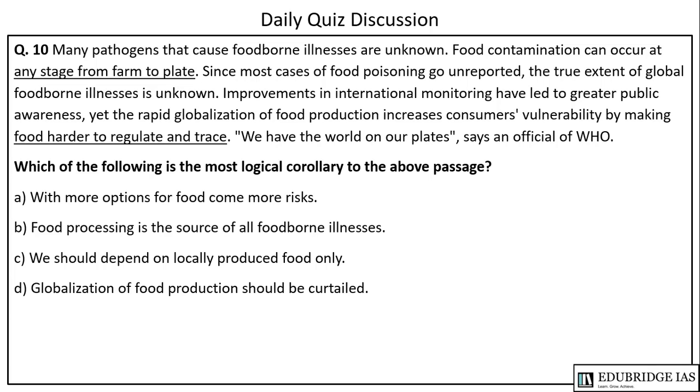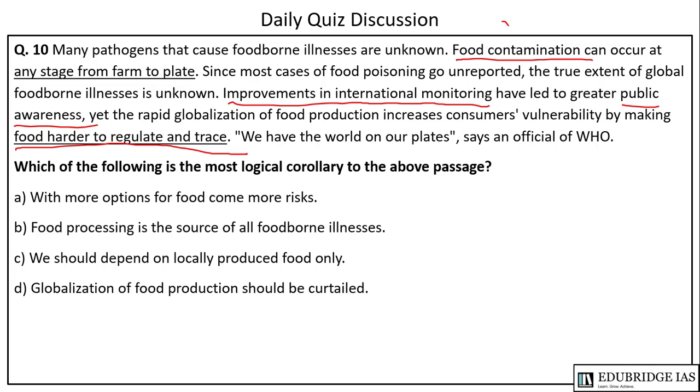The next question is about food contamination. It says that food contamination can occur at any stage from farm to plate, and also because of improvement in international monitoring, there is greater public awareness, but the rapid globalization of food production has increased the consumer's vulnerability by making food harder to regulate and trace.